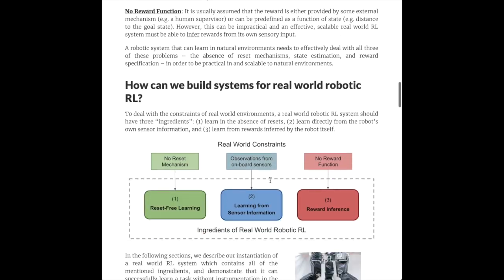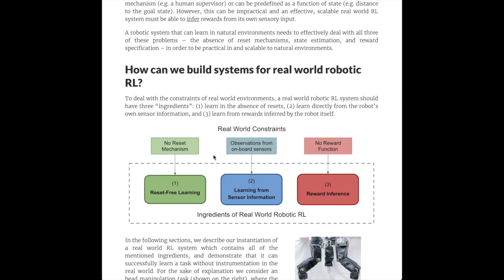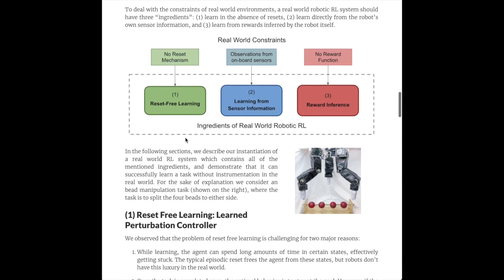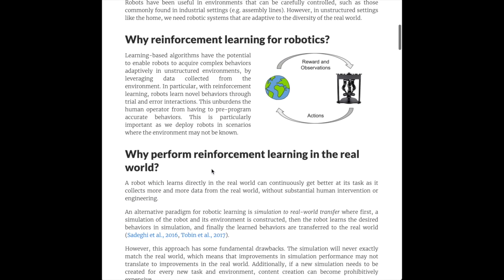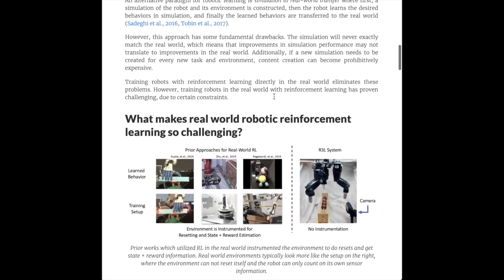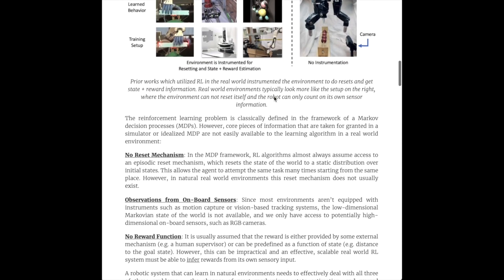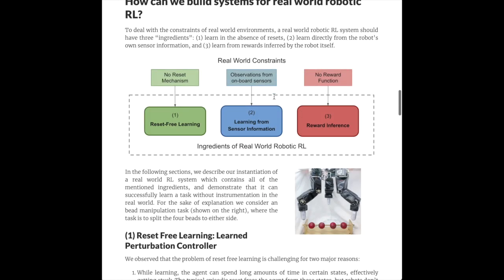So the first point they list in their paper is that there's no reset mechanism in the real world. In these simulations, we learn from these episodic trajectories where you start from an initial state and then you have a go at the task and then you're reset back to that initial state. But say you're a robot that's trying to learn how to pick up a cup on a table, but you accidentally push the cup off of the table. The robot doesn't know how to go and grab the cup off of the floor and put it back on the table. And even if it pushed it farther on the table, it doesn't know how to reset it to the initial state.